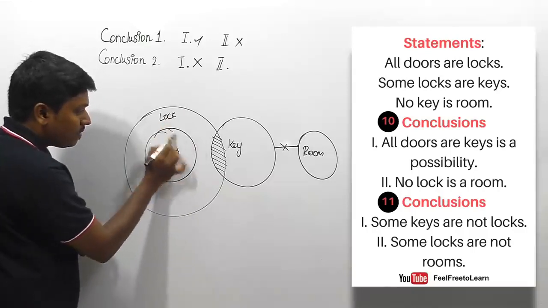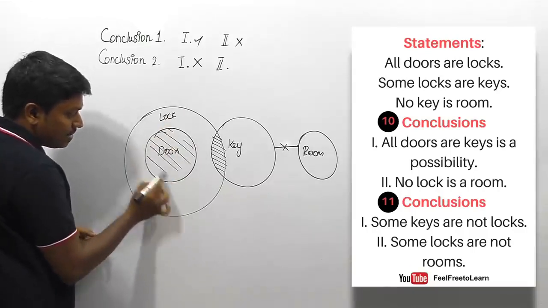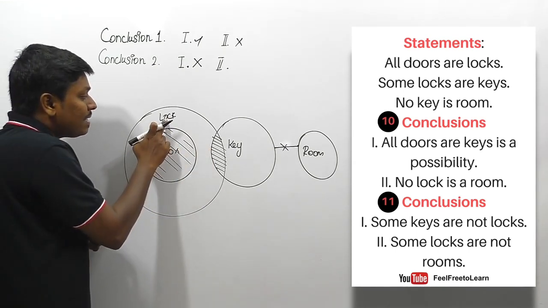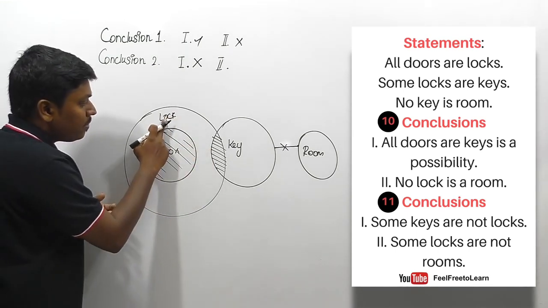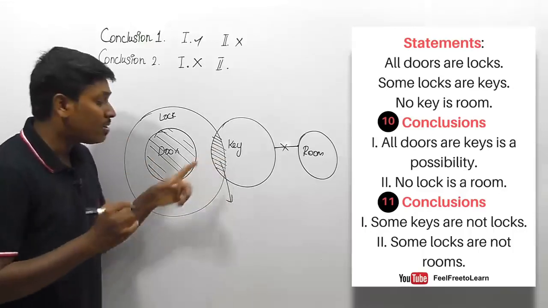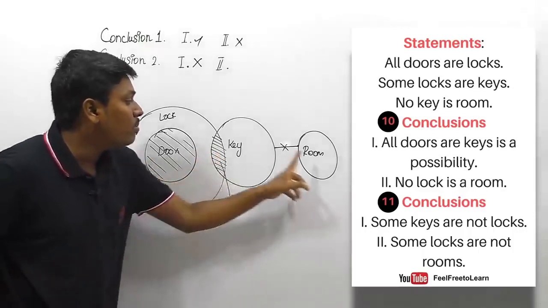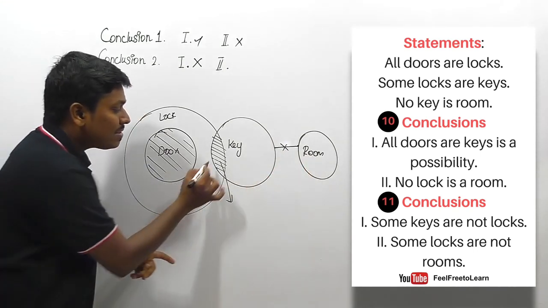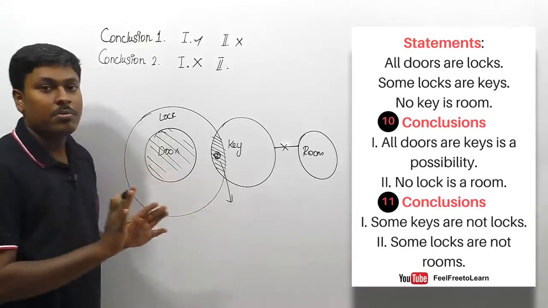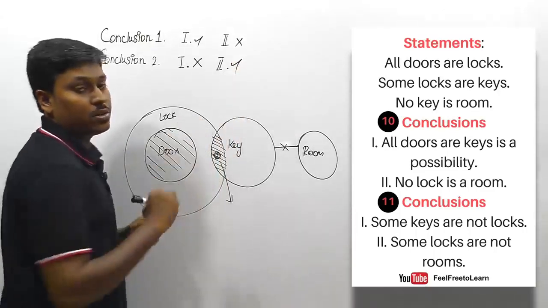Listen here, some lock will be this region also, right? So this region is also some lock and this region is also some lock. But they are saying that some lock is not room. Some lock will be this region, and this region is definitely not room. Why? Because we already know that there is no possibility of connecting key and room. So this region contains key. So some lock definitely not room is possible. So we can say that the second conclusion follows.